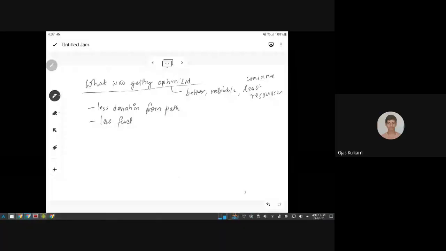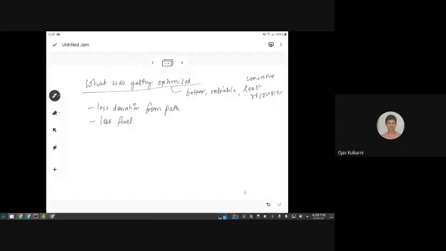No, sir. Actually, for that track, the vehicle should go exactly on that track and should not cover more, like there should not be very many deviations from the path. The path actually is the least possible distance that needs to be covered. So any distance that is covered more will consume more fuel.